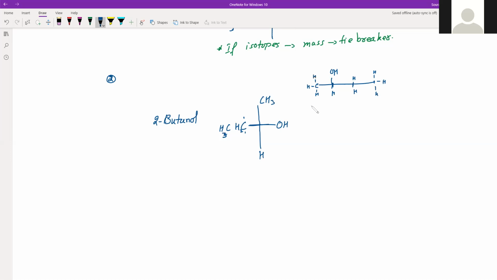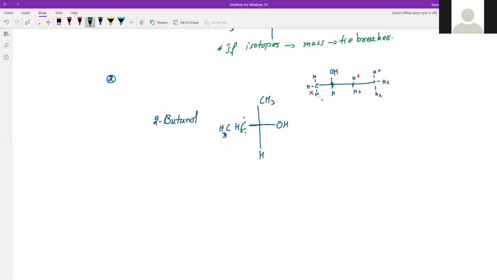Now if you see this, first we have to identify which carbon is asymmetric. This carbon is not asymmetric because it has 3 hydrogens which are the same. Even this is not asymmetric because it has 2 hydrogens in common. This is not asymmetric because it has 3 same or similar groups, in this case hydrogen. So the only carbon which is asymmetric is this carbon.